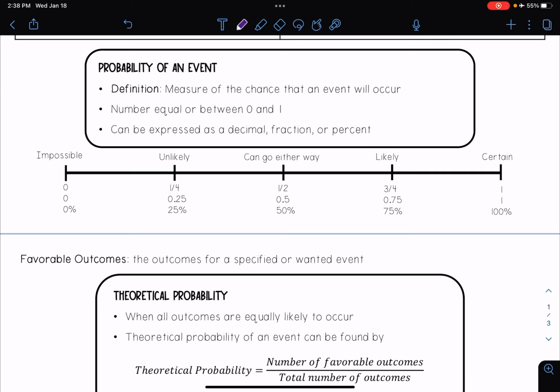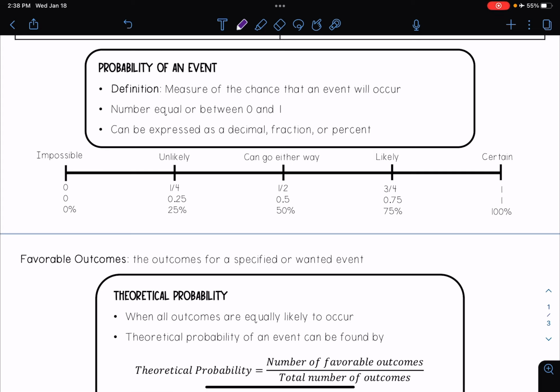And this number is always equal to or between 0 and 1, and it can be expressed as a decimal, fraction, or a percent. And so we see that scale here. So at 0, or 0%, that means it's impossible. There is no chance of that happening. So if I'm flipping a coin, there's no chance that it's going to land on 1 because that is not on either side of the coin.